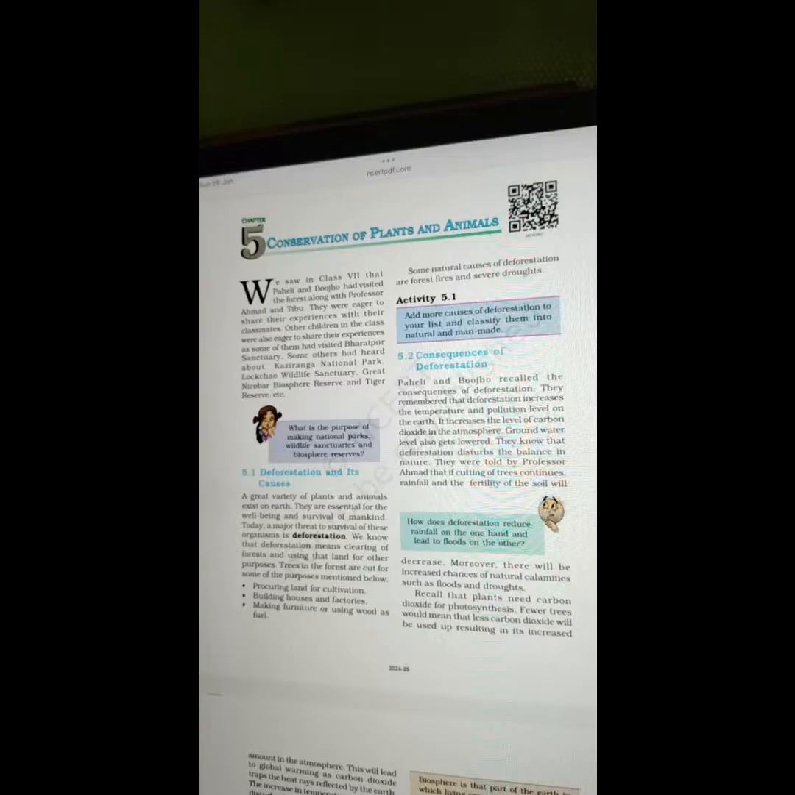In today's live, we will be reading Chapter 5, Conservation of Plants and Animals. This is a Class 8 Science chapter taken from NCERT. I hope the screen is visible and clear to everybody.